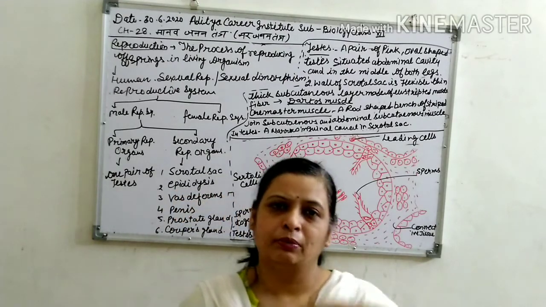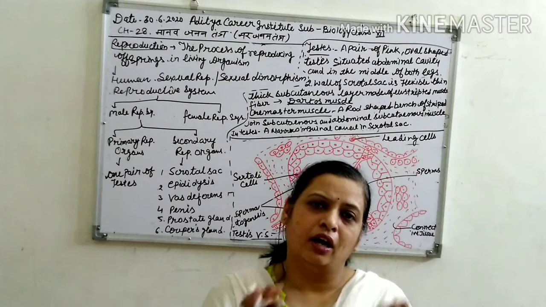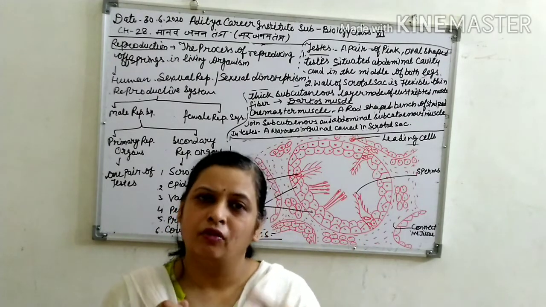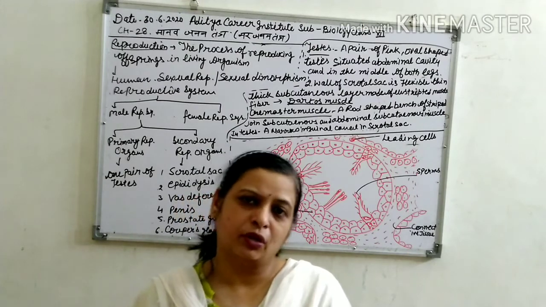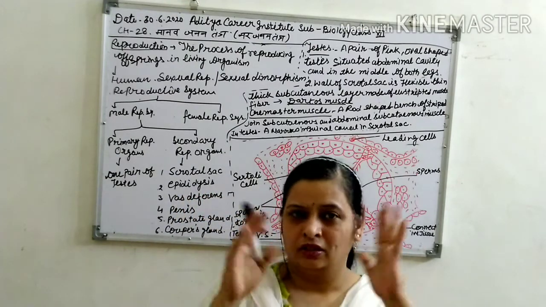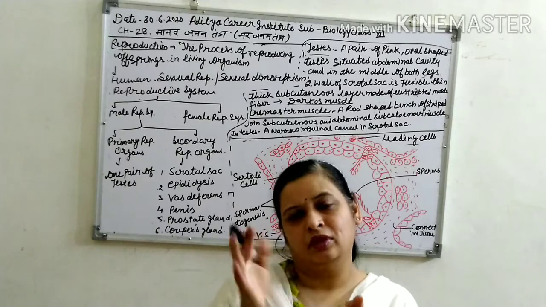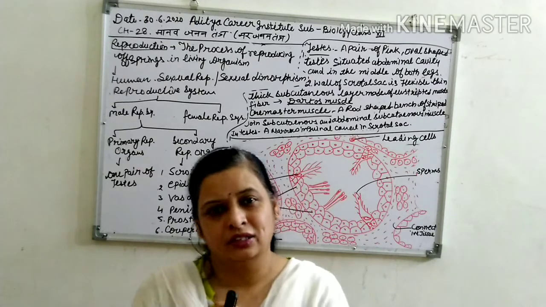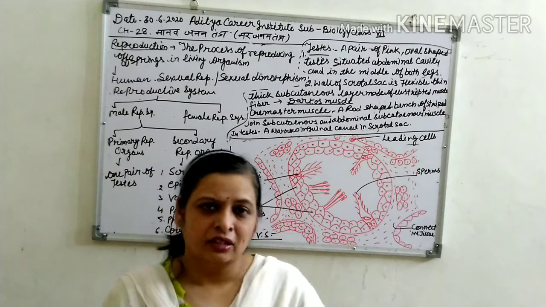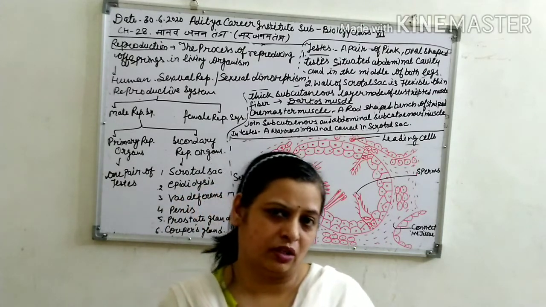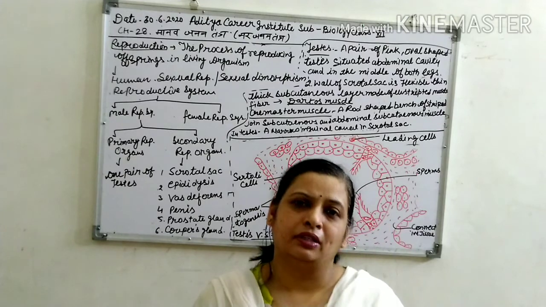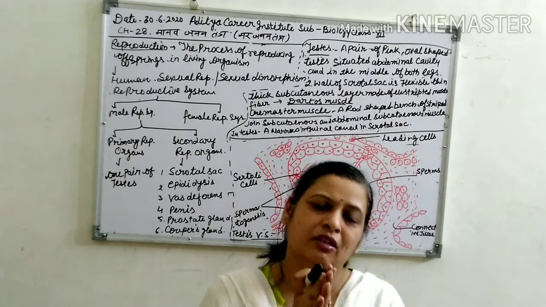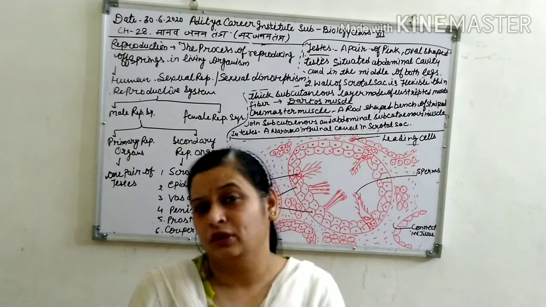As we said in our previous videos, so many living organisms, for example plants and many animals, have the capacity to reproduce their offspring. Human beings also have the capacity of reproduction.